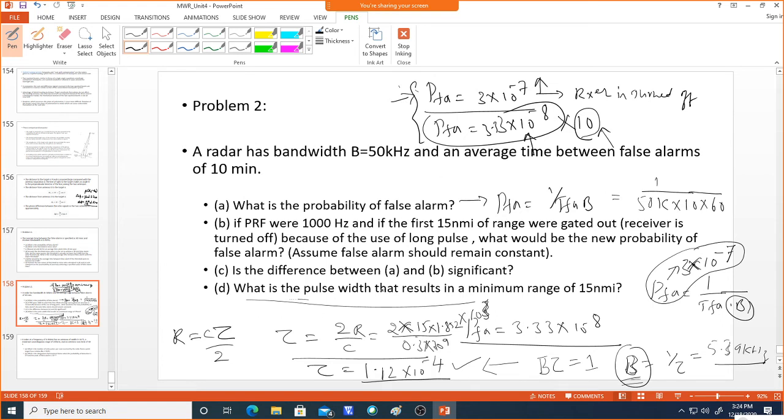And what is the pulse width that results in a minimum range of 15 nautical miles? That we have found out. So this is the pulse width for that 15 nautical mile range. Okay, so this is about the second problem.